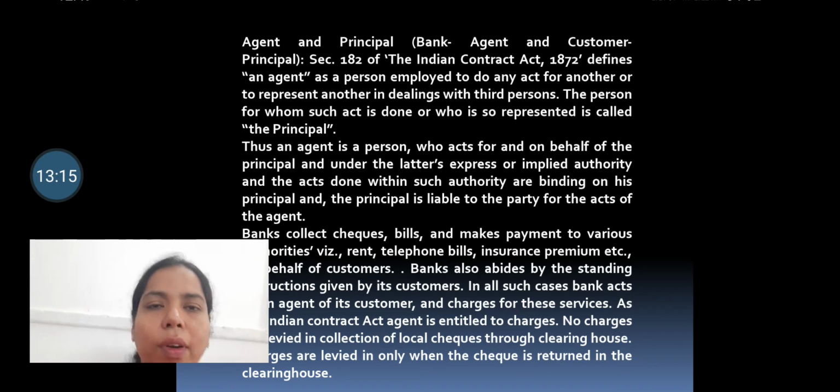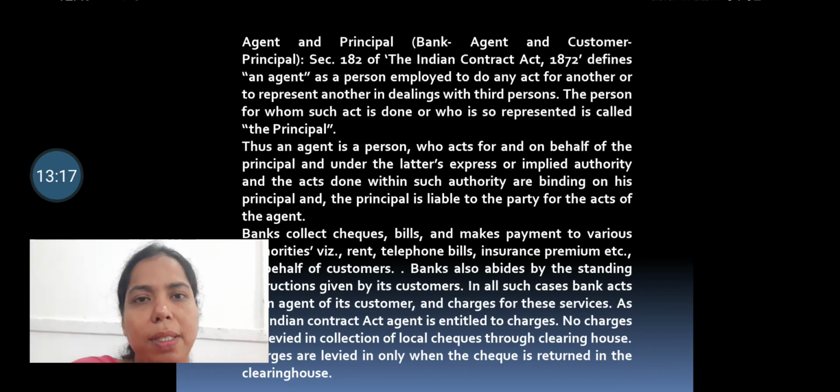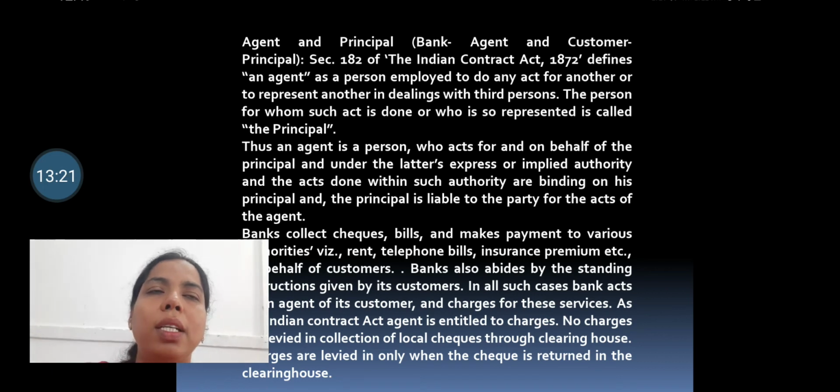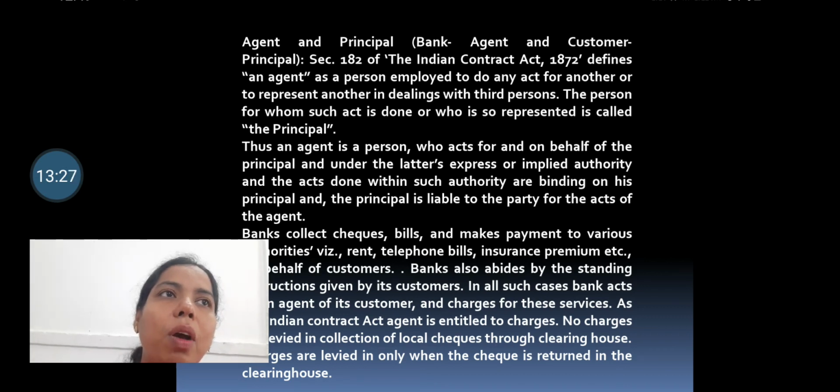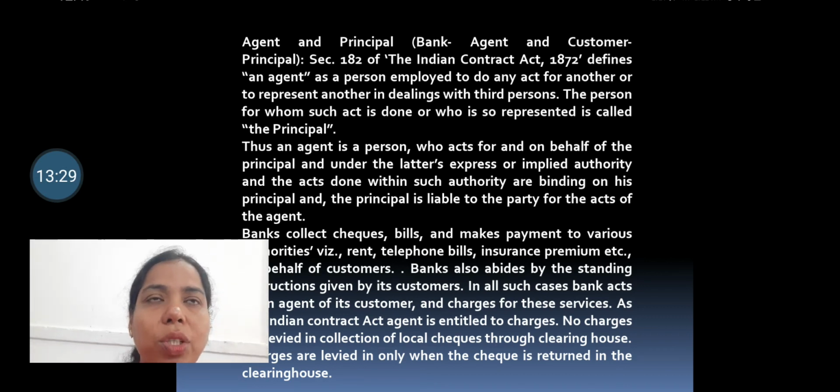Again, there is a relationship of the agent and the principal. So the bank performs different activities on behalf of its customers. These activities can be premium collections, premium payments, interest collections, similarly rent payments and other such ones, telephone bills, insurance premiums.